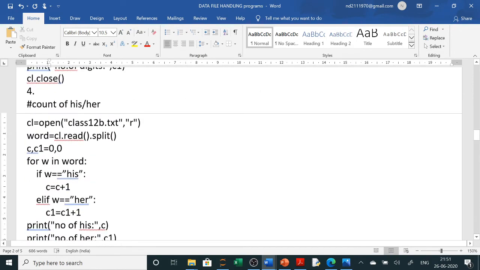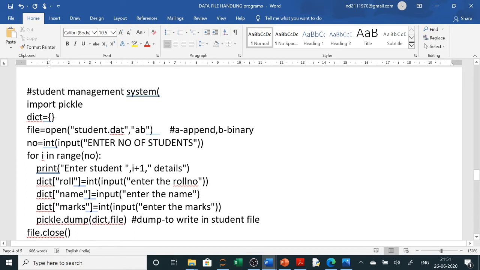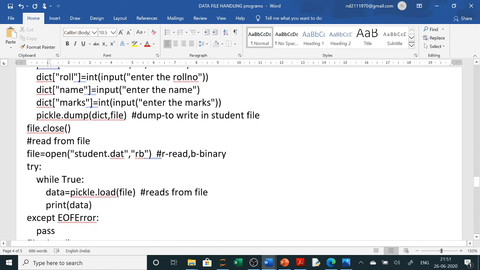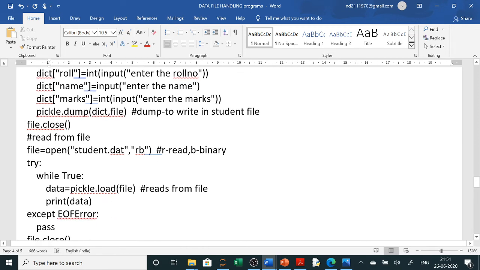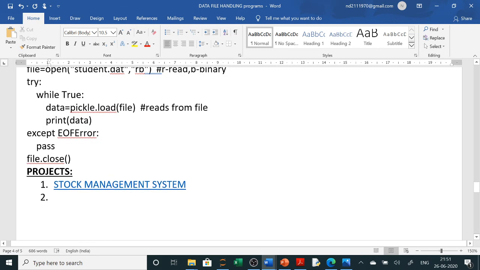Now what is a binary file? We will import pickle, and you can see here a student management system. Then you can use a dictionary. You can use any method. Here I have used a dictionary, and then I am writing in that file. Using the dump method you will write in that file, and for reading from the file I will use the load method, and simply you print it here.